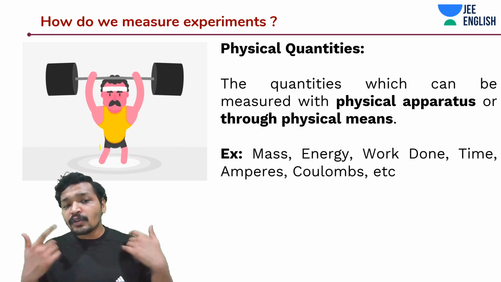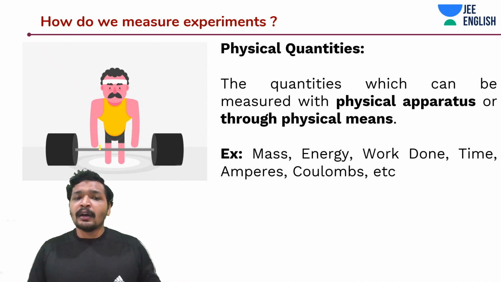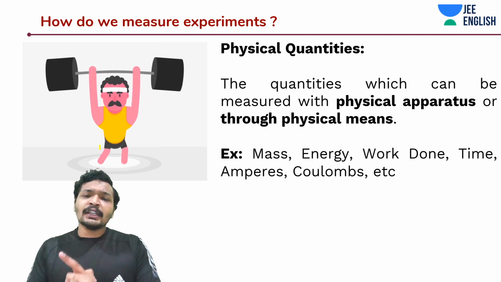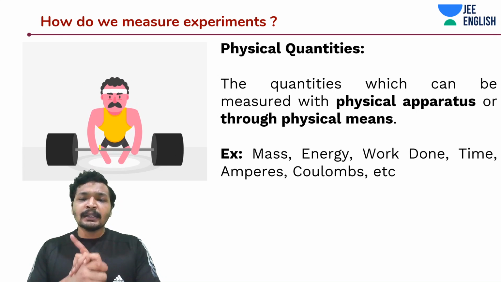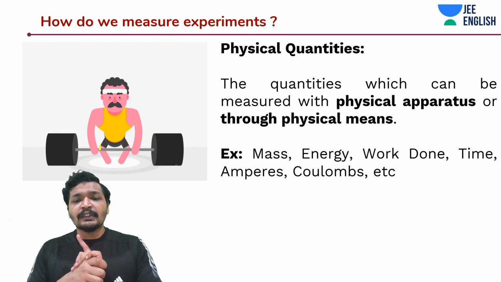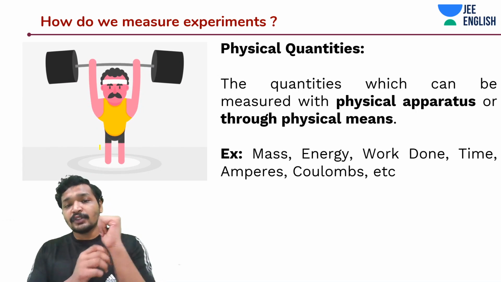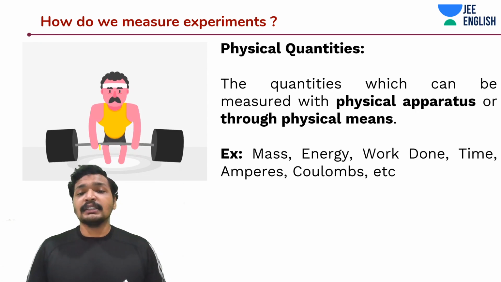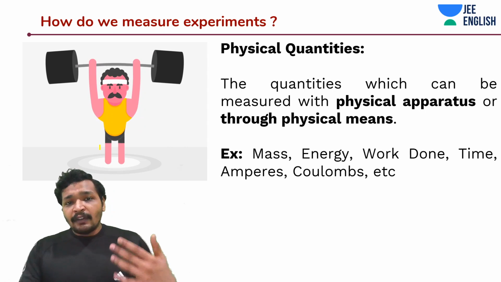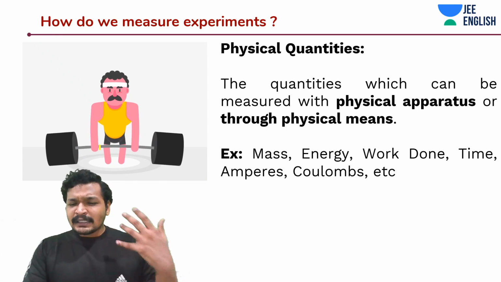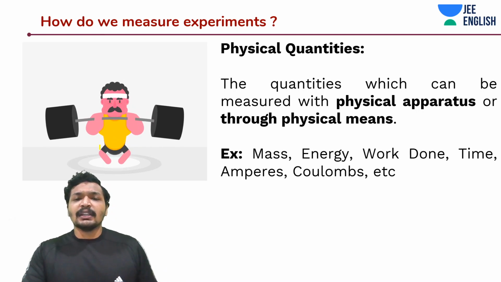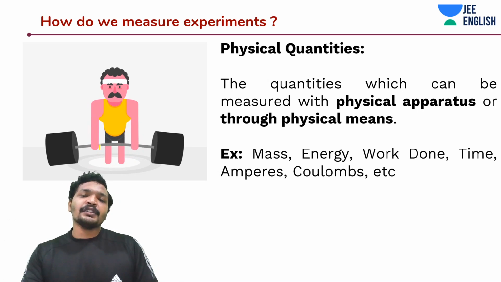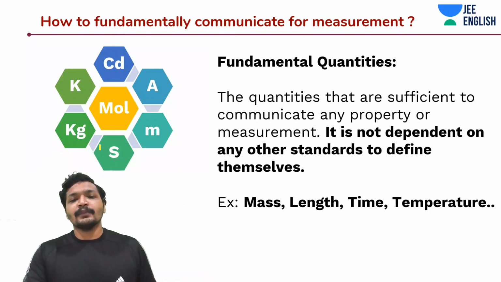Even before he is getting started, he knows the weight of that particular bar or that barbell before he's lifting it. So when I'm talking about physical quantity, what is the main thing? You can assess the physical quantity with a physical apparatus or through any physical means. Sometimes you can even assess things using your arm length, foot length. That's how feet even arrive to the standards. Alright guys, so we are talking about physical quantities. So there must be some basic physical quantities or something like that. So that must help us better define the rest of the physical quantities or the physical quantities themselves.